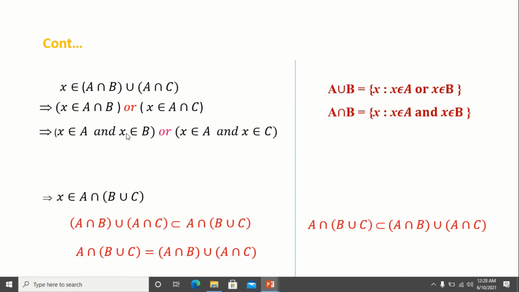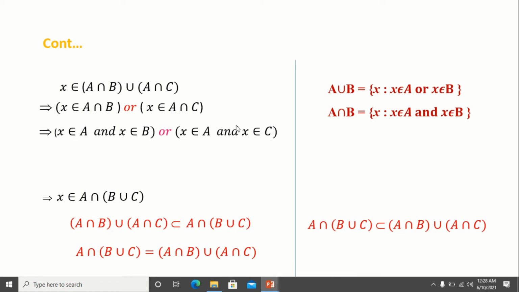See, here we have two cases. Either case 1, that is X belongs to A and X belongs to B is true, or X belongs to A and X belongs to C is true. In both the cases, we have X is an element of A, which is always true.